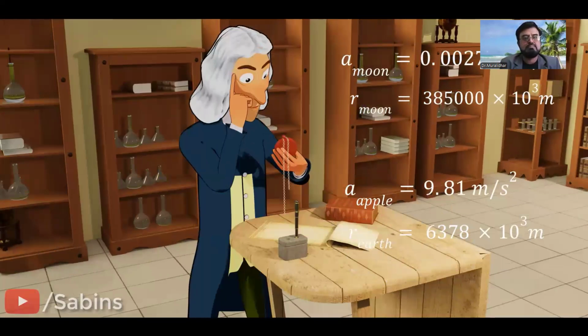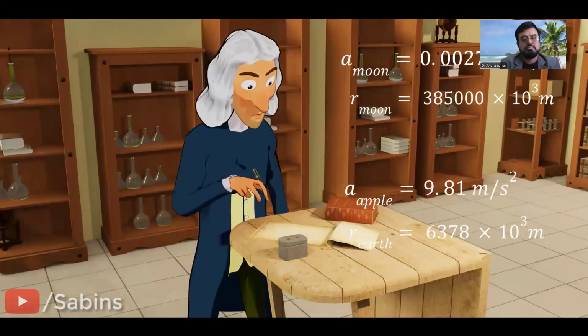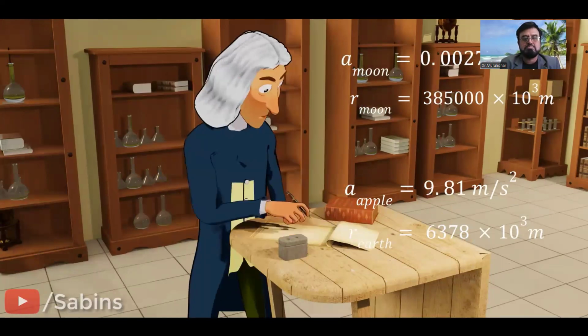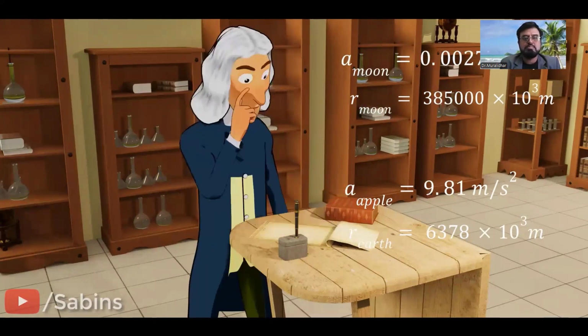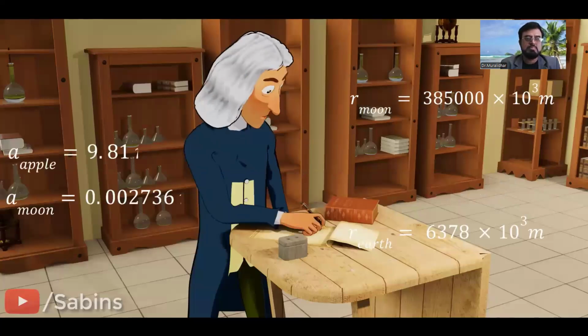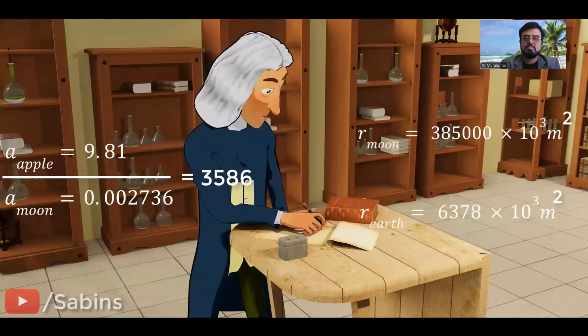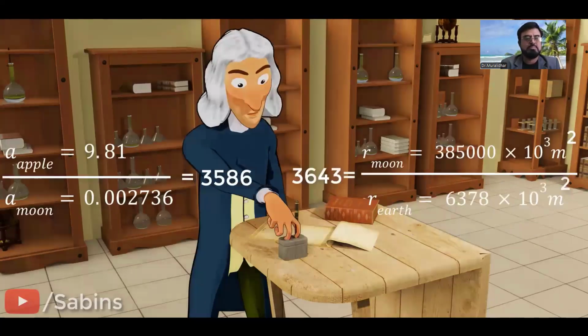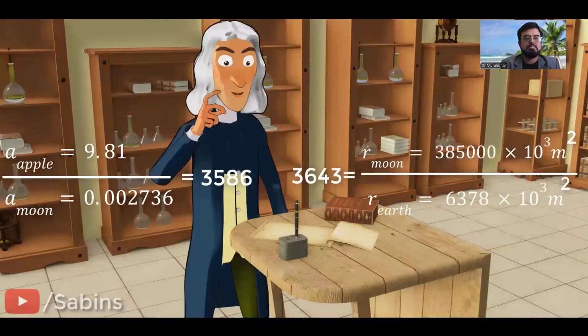Newton compared these two acceleration values with the distances from the center of Earth. Can you spot any connection between these four numbers? If so, congratulations! Anyway, Newton was able to find out a definite connection between these four numbers. Divide the acceleration values. Now, take the square of the distances and divide. Surprise! The resultant values are very close. This means the gravitational force is inversely proportional to the square of the distance between the centers of the objects.